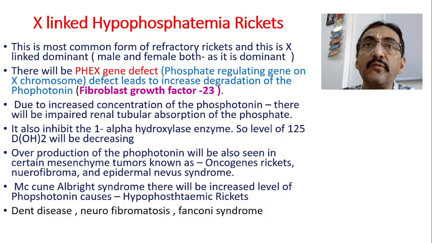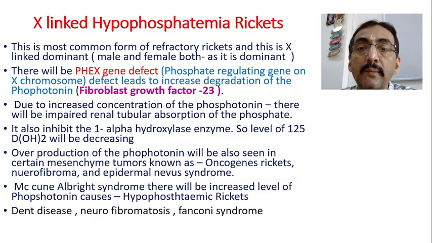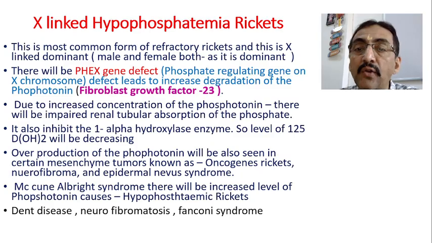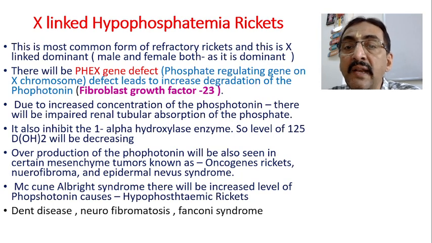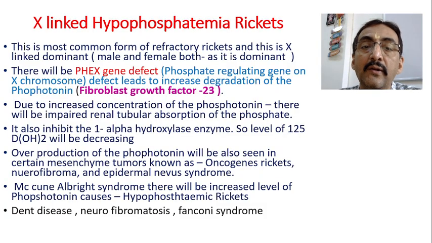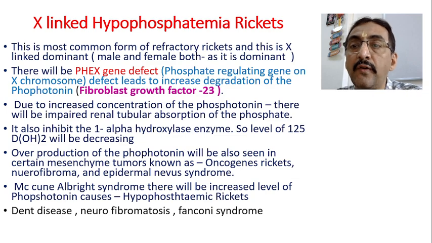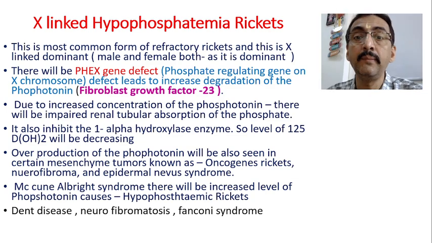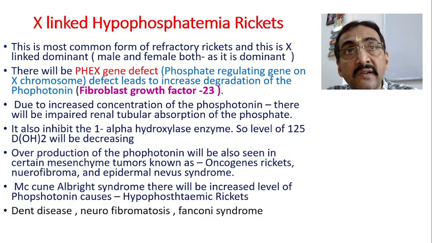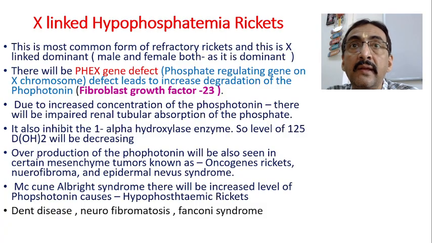Phosphate has to be absorbed from the urine when it is passing through the renal system, but the fibroblast growth factor 23, present in excess in the urine, prevents the phosphorus from getting absorbed. It also inhibits another very important enzyme, the 1-alpha hydroxylase enzyme, which converts the storage form of vitamin D into the active form.